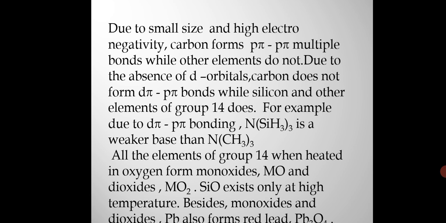All the elements of group 14 when heated in oxygen form monoxides, MO, and dioxides, MO2. SiO exists only at high temperature. Besides monoxides and dioxides, Pb also forms red lead, that is Pb3O4.